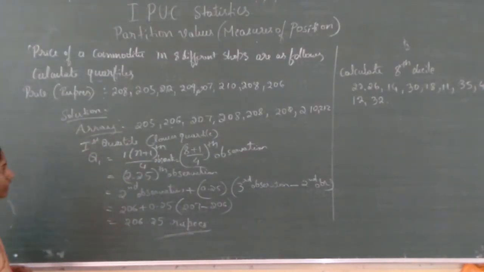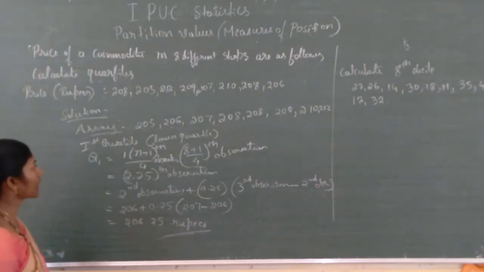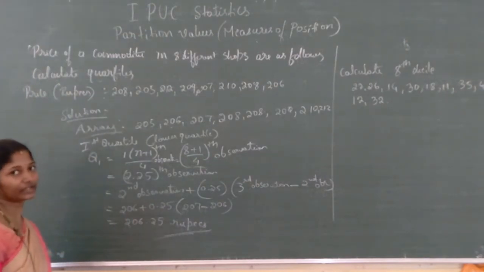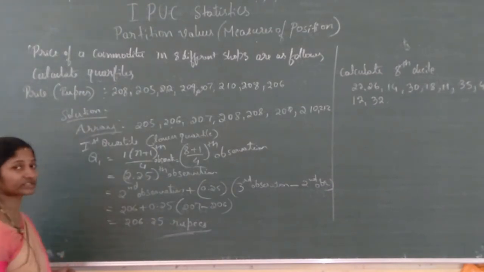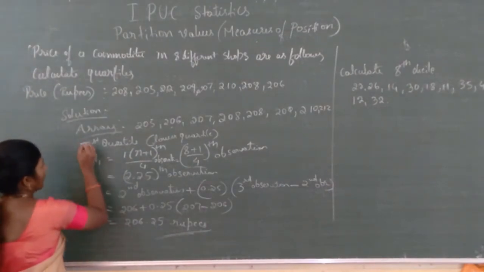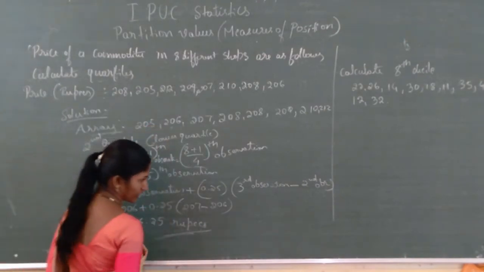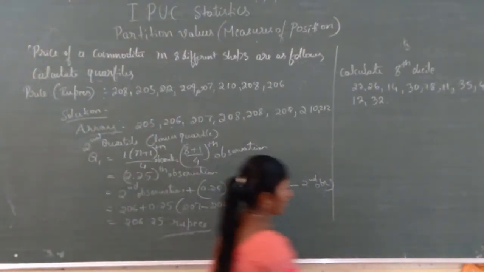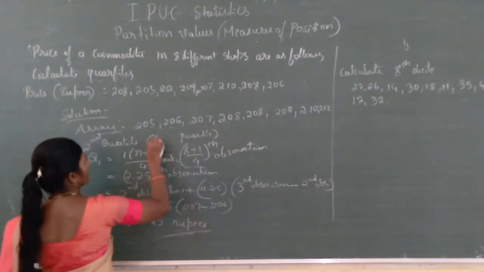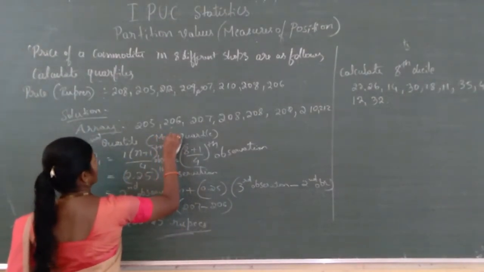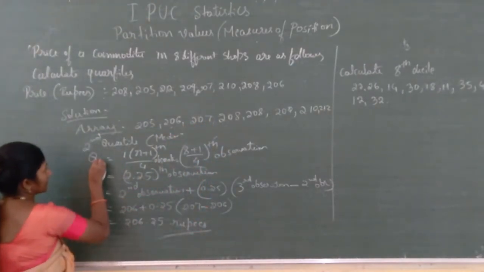Which one? First quartile or lower quartile. Next, which one? Second quartile, or we can say the median. You can calculate the median also, but lastly you have to write this is the second quartile. Here I will write second quartile, or this one is the median. What is the change here?